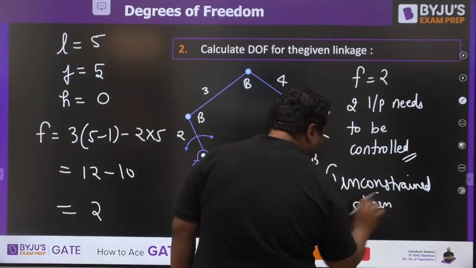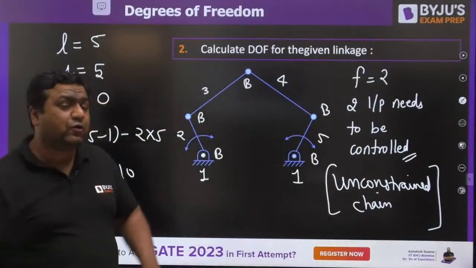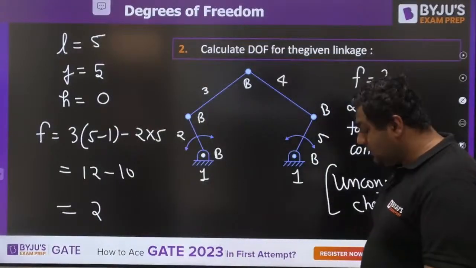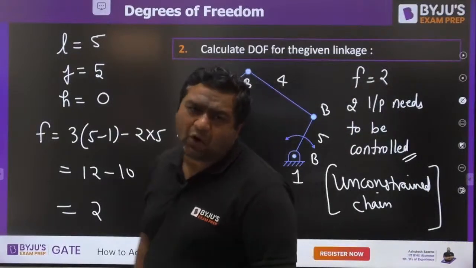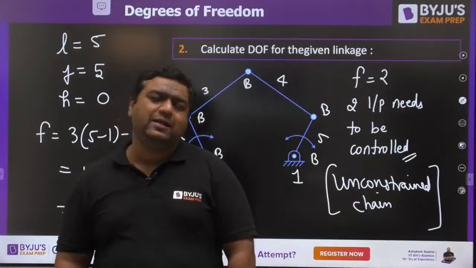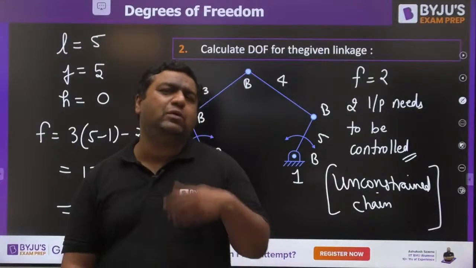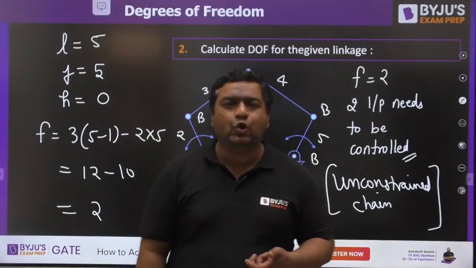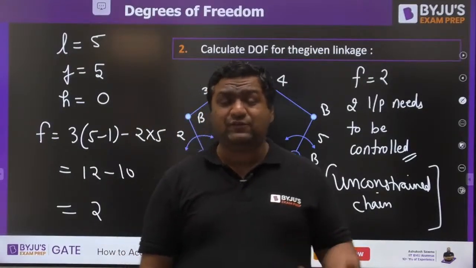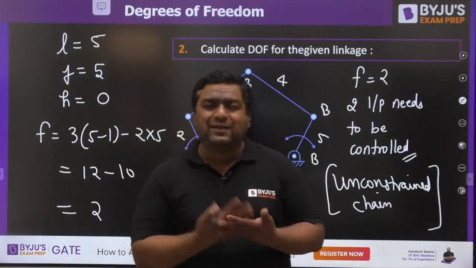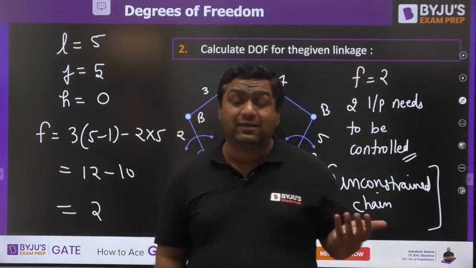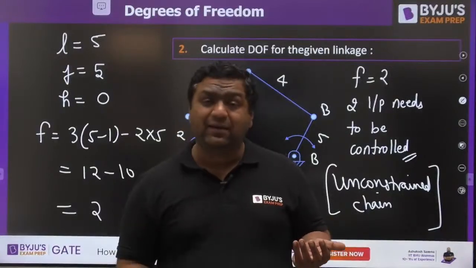Okay, this seems to be bad because I told you unconstrained motion is of no use for us. But my dear, when we are talking about this unconstrained chain, it seems to be of no use from the starting. But now when you know the degree of freedom concept, that 2 inputs can be controlled, after getting the concept of degree of freedom, when we apply this on the unconstrained chain, we got to know that they are the best types of chain available. So my dear, the example for such kind of chains is epicyclic gear train. Epicyclic gear train, my dear, is an unconstrained chain, and that is much better than the kinematic chains like simple gear train, compound gear train.